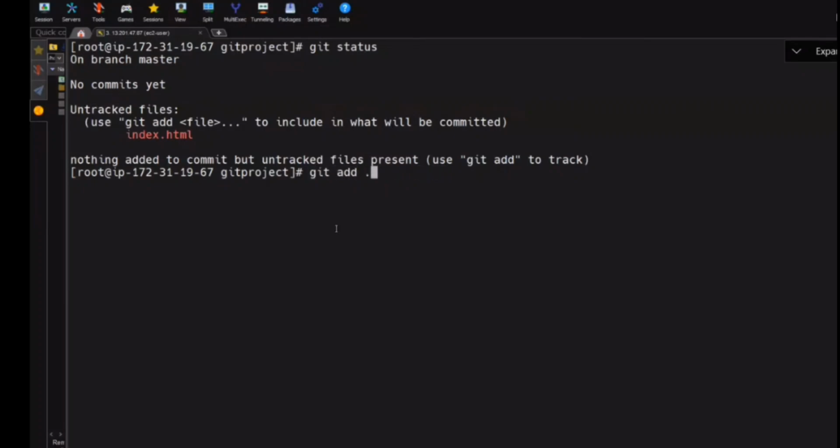Git add dot. What's that? Or git add star or git add -f. I'll teach you later. Let's go one by one. So let's go git add index.html.